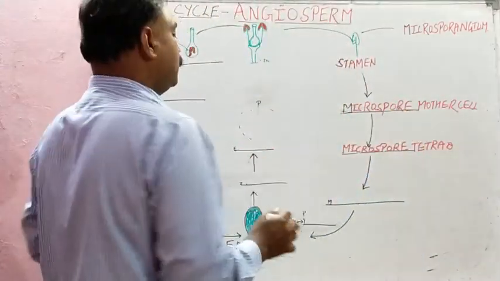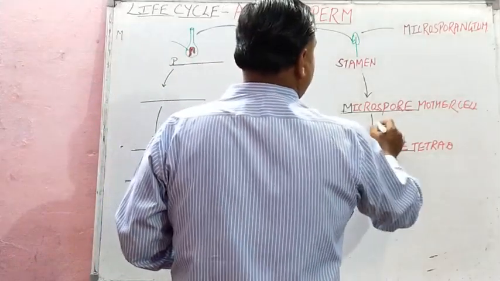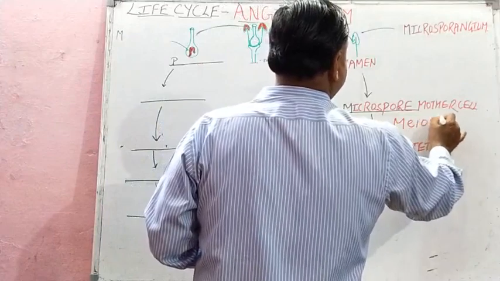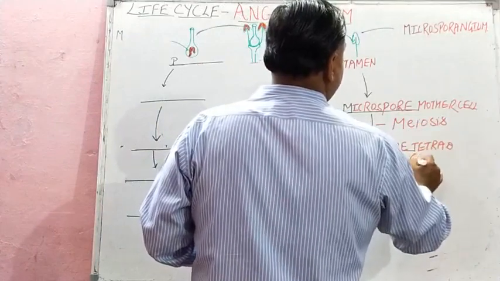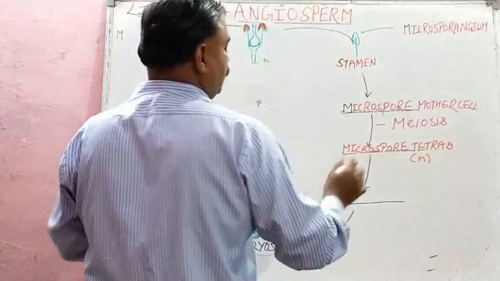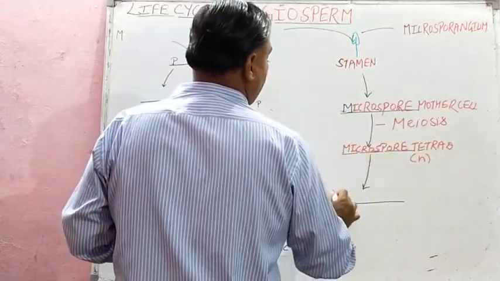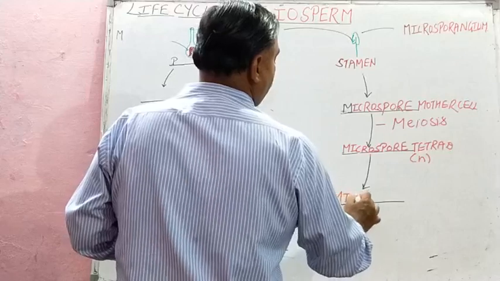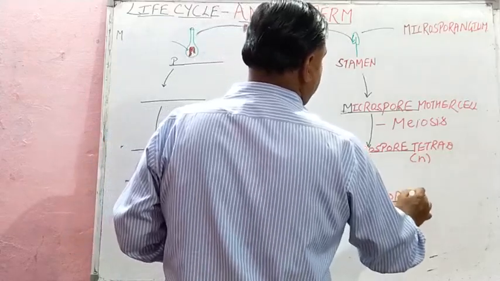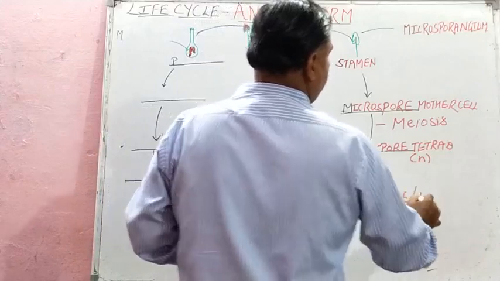Then meiosis division occurs in the microspore mother cell. These are n in number now. Now this microspore tetrad will separate and will form microspore, that is your pollen grain.